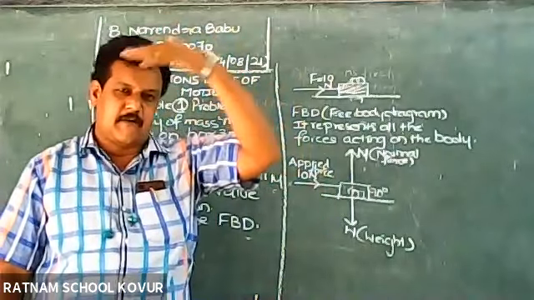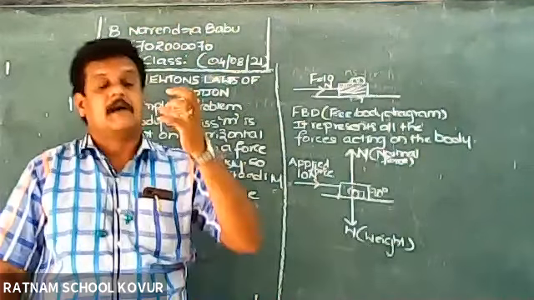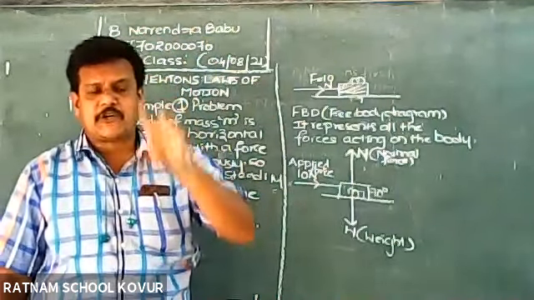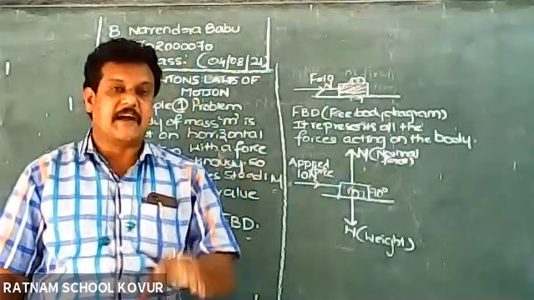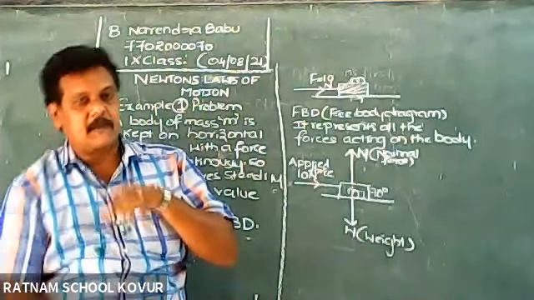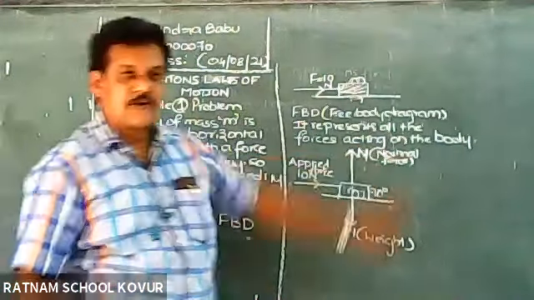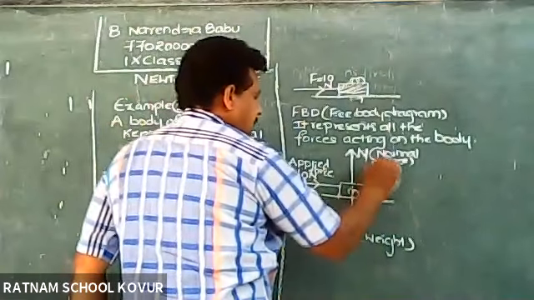So the weight of the object acts vertically downwards. That means the object pushes the earth with its weight. That is action. In the same way, earth also pushes the object upwards. That is reaction. We can call this normal force or reaction force.